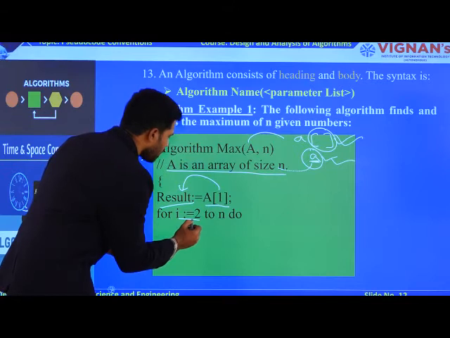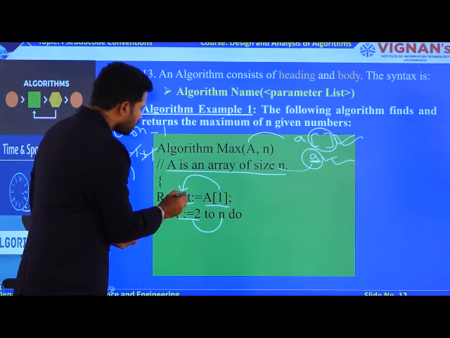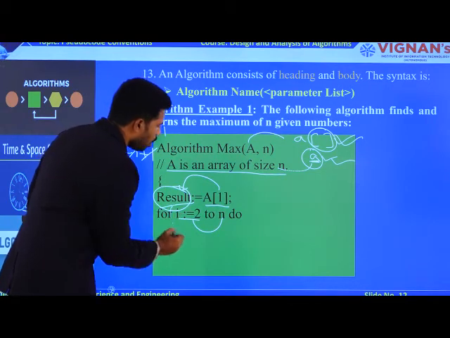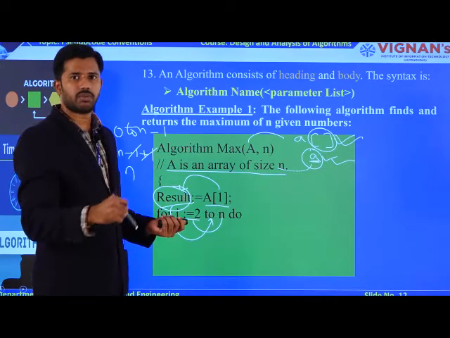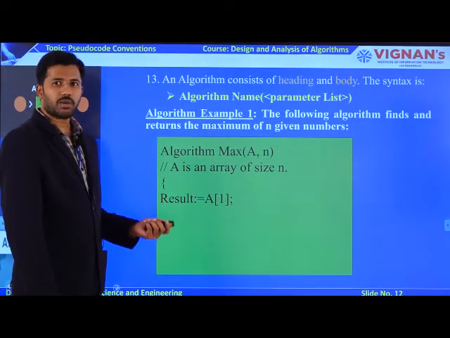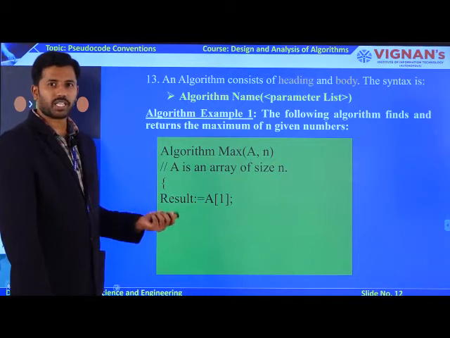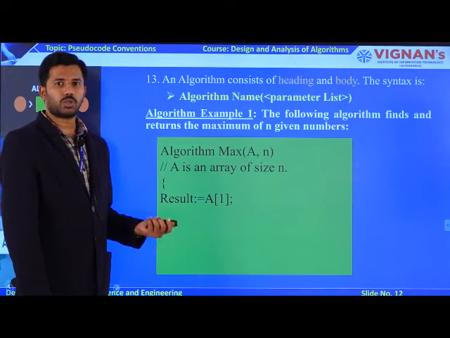So my for loop is starting from the second element to the last element. You need to compare this result parameter with all the elements available from the second element to the nth element in your array. To compare your first element of an array with all the remaining n minus 1 elements, you require a for loop which is starting from i equal to 2 to n.